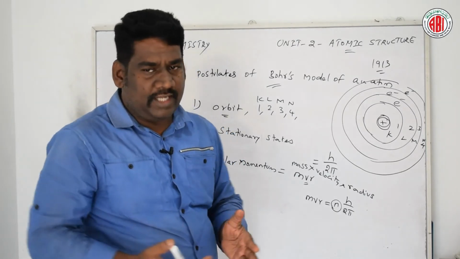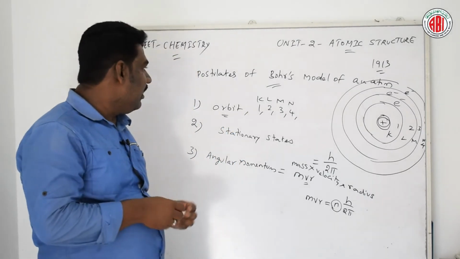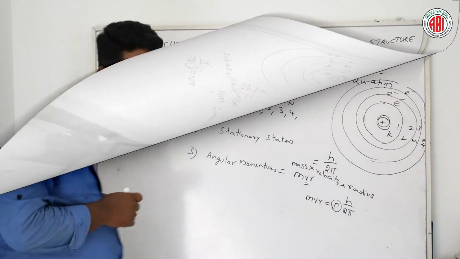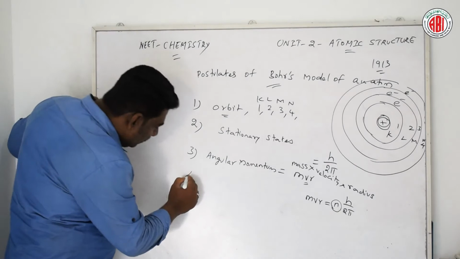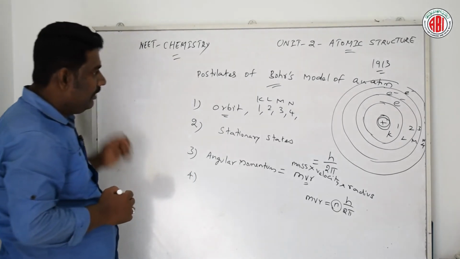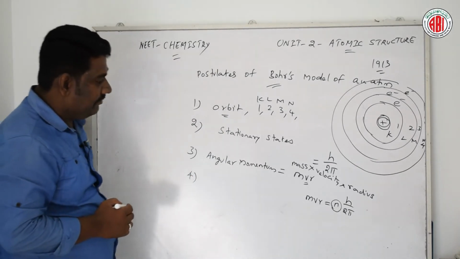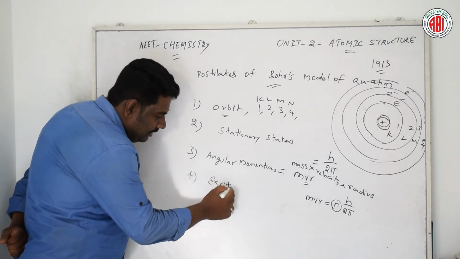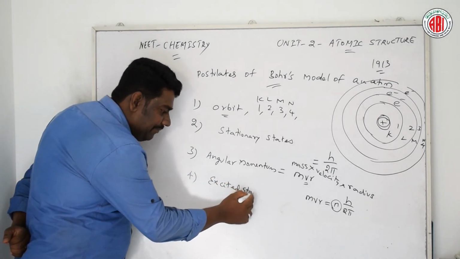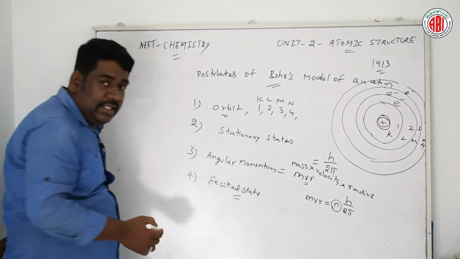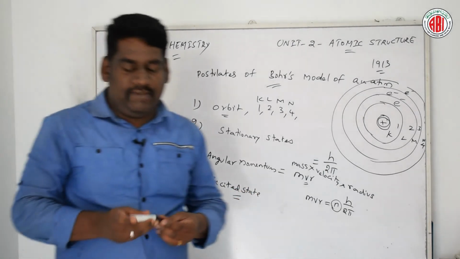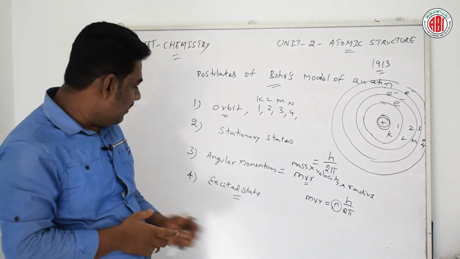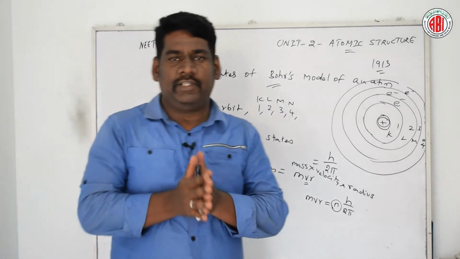Next, we are going to talk about the fourth and last postulate of Bohr's model of an atom. The fourth postulate describes the excited state. What is the meaning of this excited state? Let us discuss it in detail.